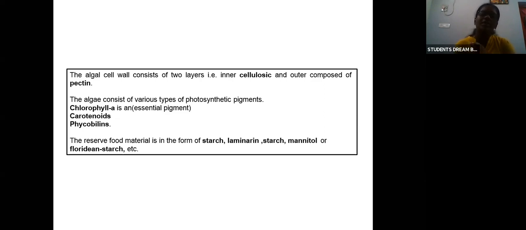So what is the reserve food material? How do they store food? They store food in the form of starch, laminarin, mannitol, or Floridean starch. These are the different reserve food materials in which algae store food.